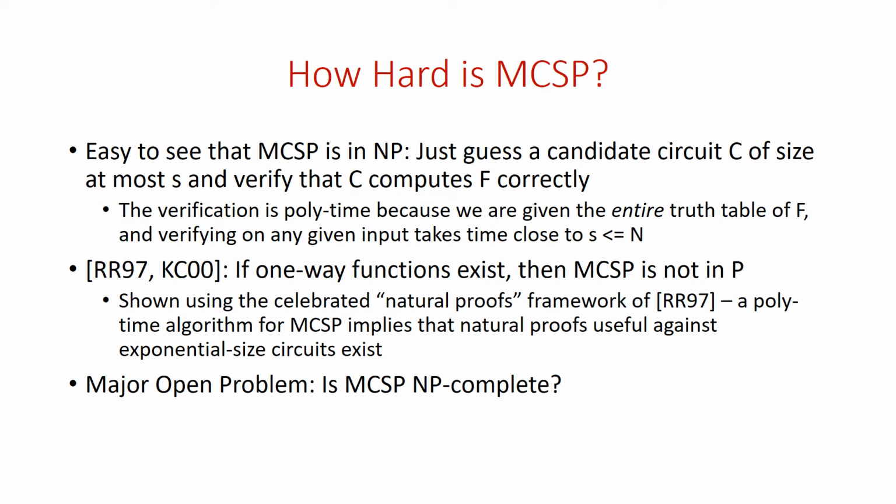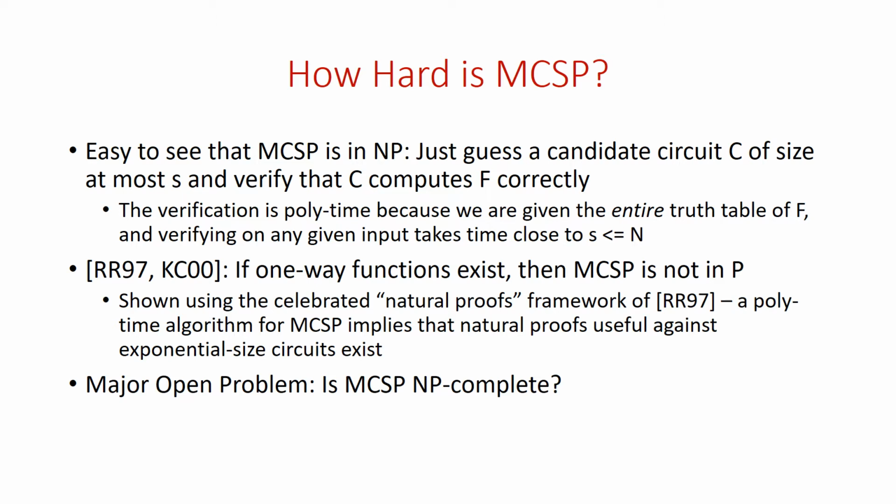So the most basic question about MCSP in complexity terms is how hard is it? One easy observation is that MCSP is in NP. In order to see it is in NP, you can just guess a candidate circuit C for the input Boolean function f of size at most s and verify that the circuit C computes f correctly. So why is this verification polynomial time? It's polynomial time because we're given the entire truth table of the Boolean function f.